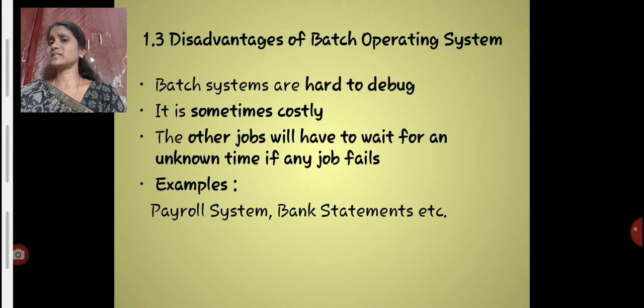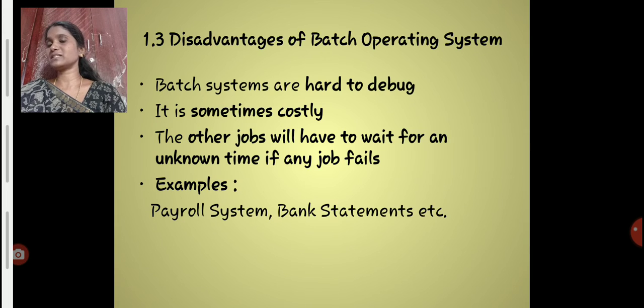And these are the disadvantages of batch systems. Batch systems are hard to debug. Of course, if an error occurs, it is hard to detect where it is occurring. It is hard to position the error. The next one is that it is sometimes costly, and the resources needed are large. The other jobs will have to wait for an unknown time if any job fails.